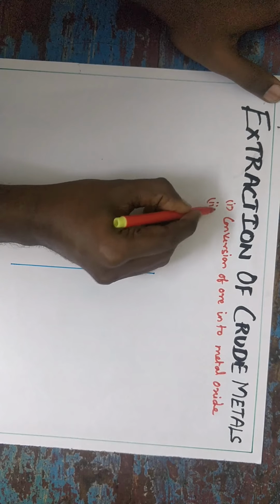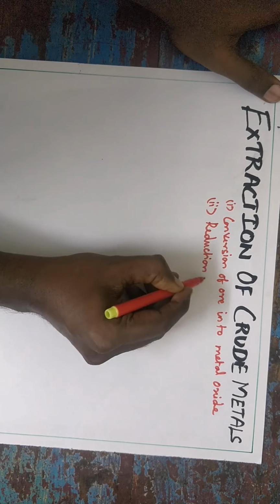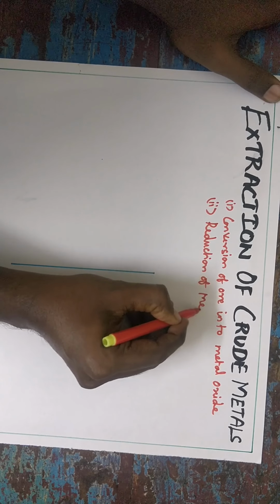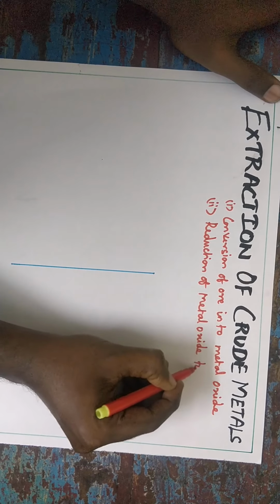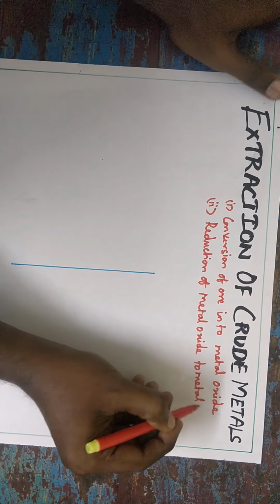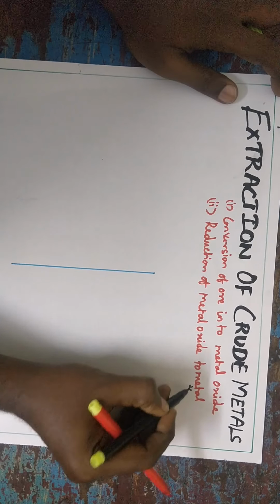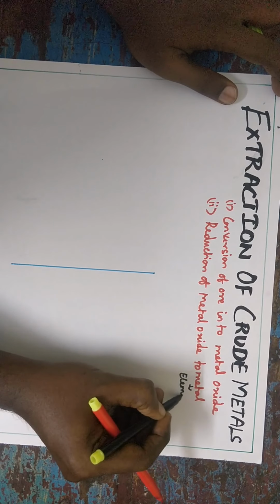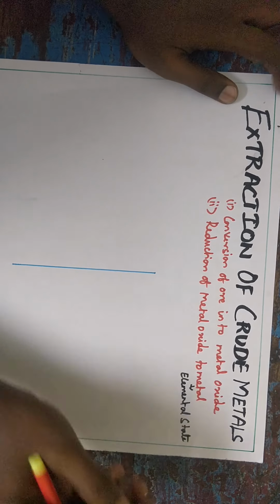Second step, reduction of metal oxide to metal. In case of reduction of metal oxide to metal, the metal exists in the elemental state, that is zero oxidation state.